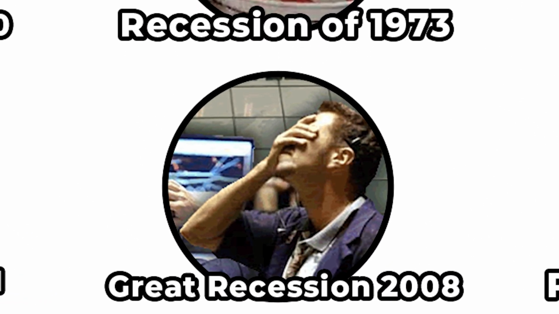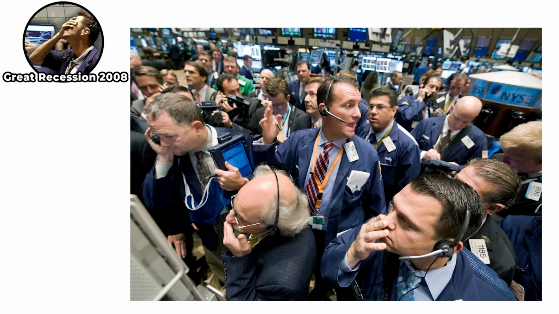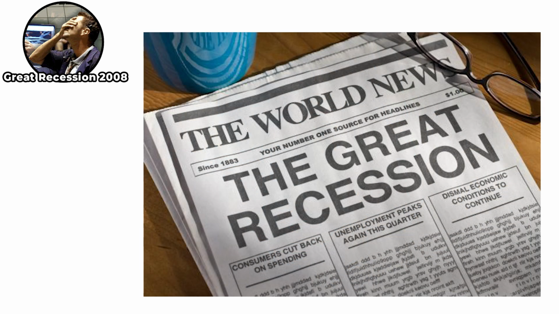The Great Recession from 2007 to 2009 was widely considered the worst global economic crisis since the Great Depression. It was caused by a housing bubble, as banks handed out risky mortgage loans, including subprime mortgages to people with poor credit. Many believed housing prices would continue to rise, allowing them to buy homes and sell later for a profit. But when people began defaulting on their loans, the housing market collapsed.